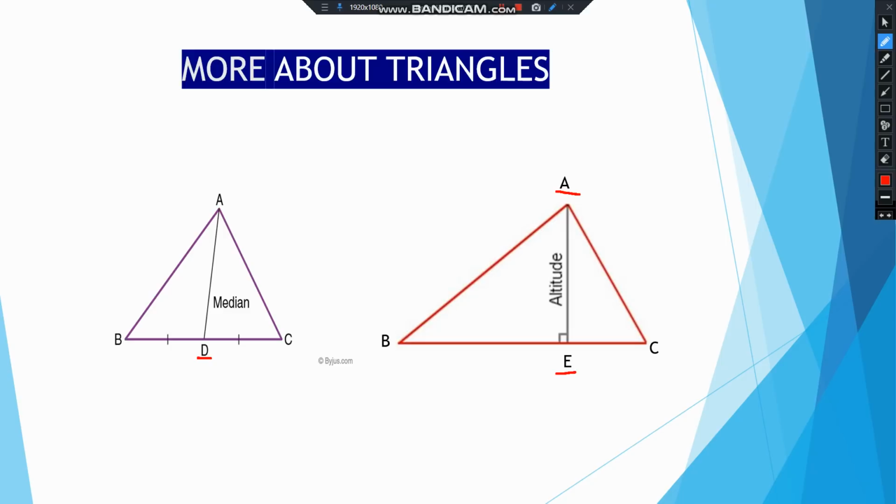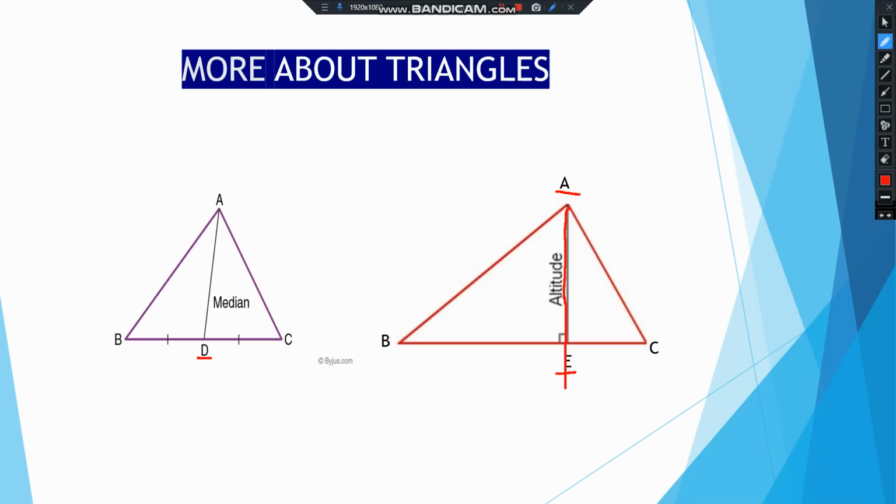So here A is the vertex and BC is the opposite side, and we are drawing a perpendicular from A on BC. So this line AE is an altitude, right? So AE becomes the altitude here, right?